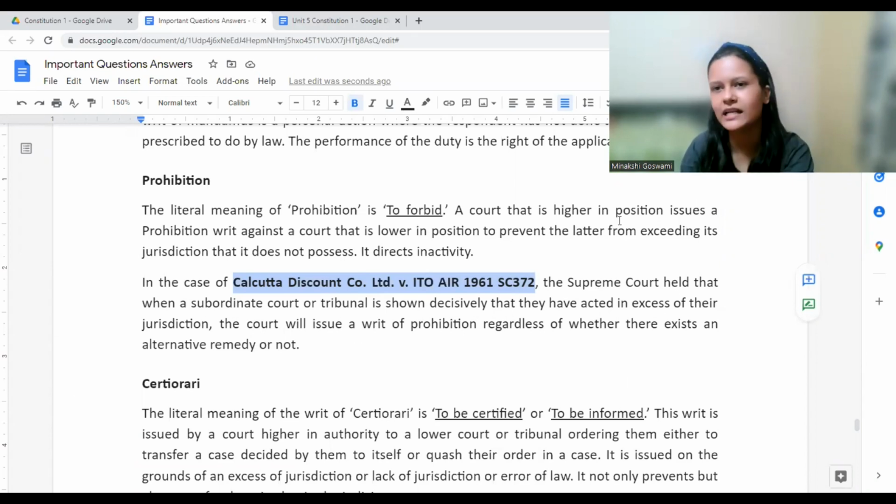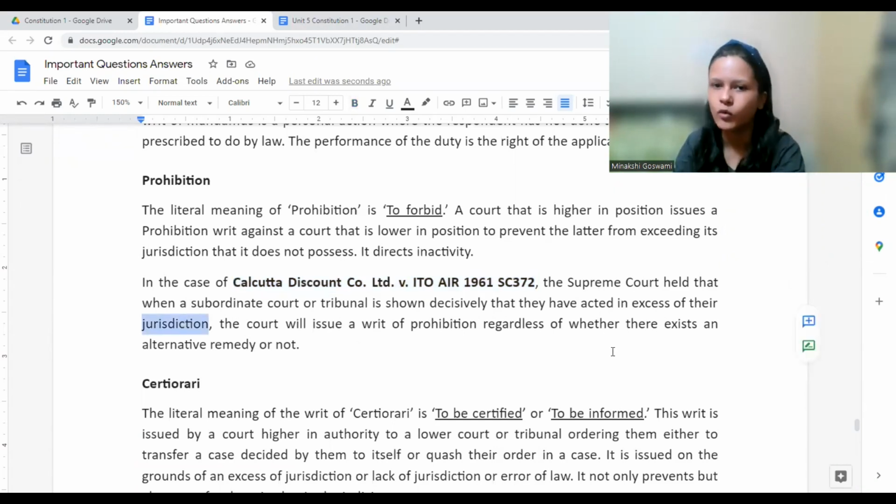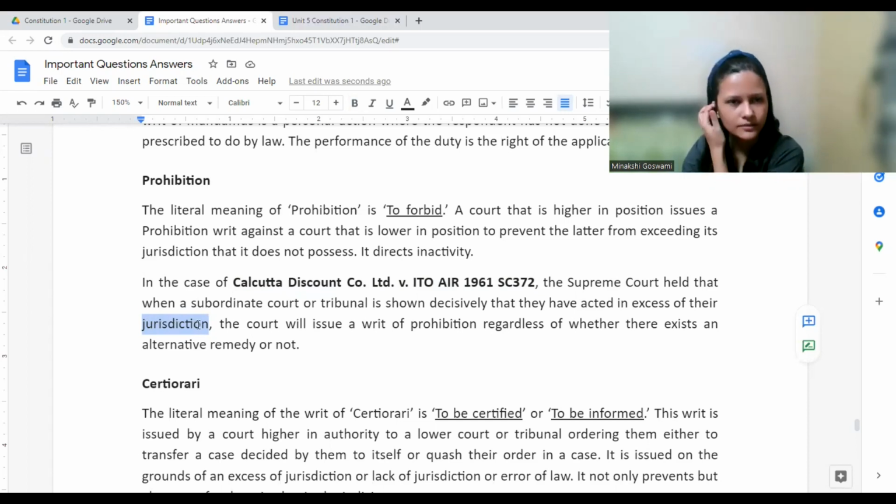So the court is mainly concerned that courts should remain within their jurisdiction, and the court would see that only. What parties would do afterwards, what kind of remedy they would get, those are not the lookout of the court. The court would mainly care about the jurisdiction of the court, that is, exceeding the jurisdiction.